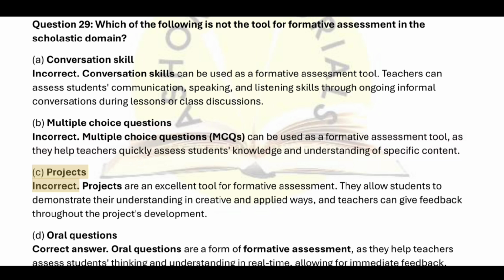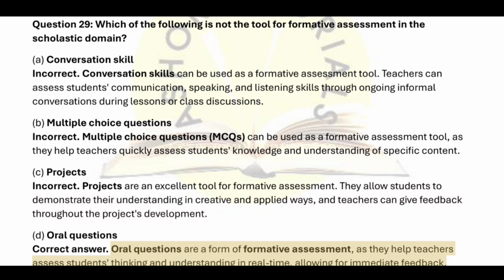C. Projects. Incorrect. Projects are an excellent tool for formative assessment. They allow students to demonstrate their understanding in creative and applied ways, and teachers can give feedback throughout the project's development. D. Oral questions. Correct answer.